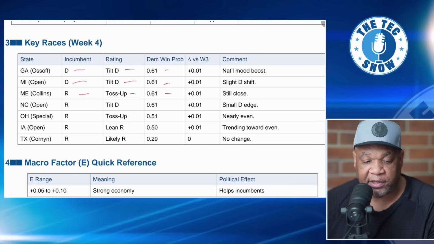Okay, now win probability, and let me talk just about that really briefly, just so you understand, because I think some people are getting a little bit confused. And so you might be saying, well, wow, Ossoff has a big lead, 61 to 39. That's not what this is telling us. This 61% is basically telling us that if you, let's say you ran the election 100 times, Ossoff would win 61 of those times. Okay, so that's the win probability.